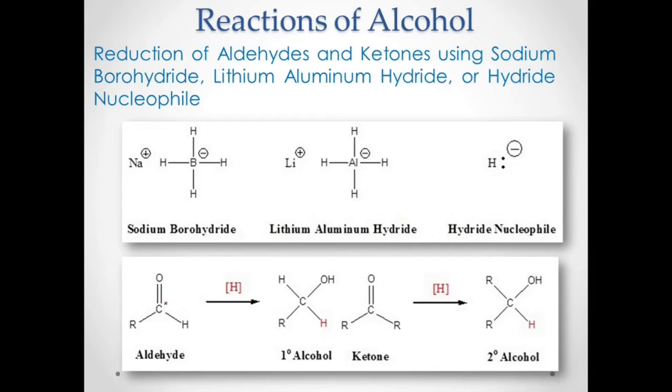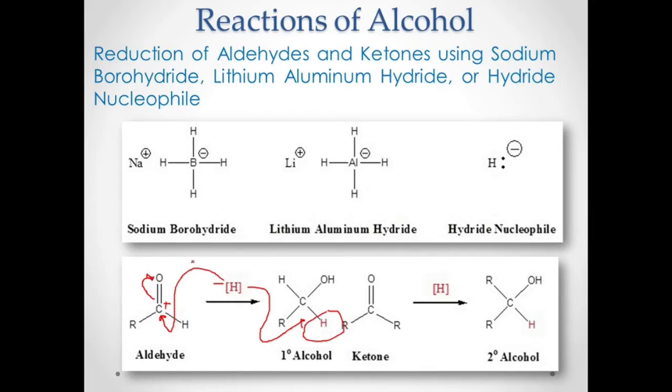This carbon here is partially positive. Then if you have your hydride there, this will attack your carbon, so that hydride will be there, and the double bond will open.